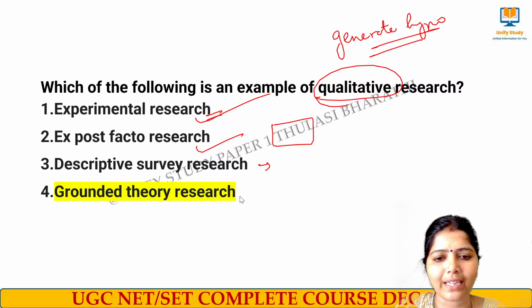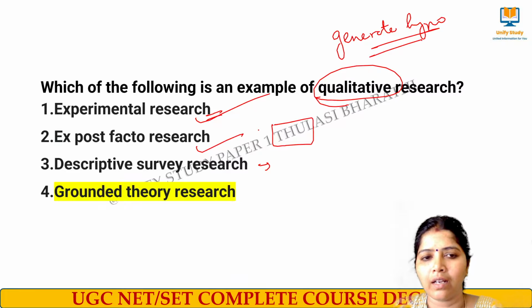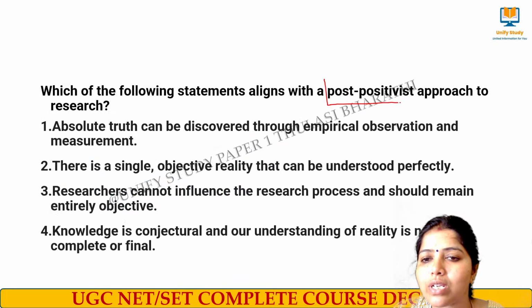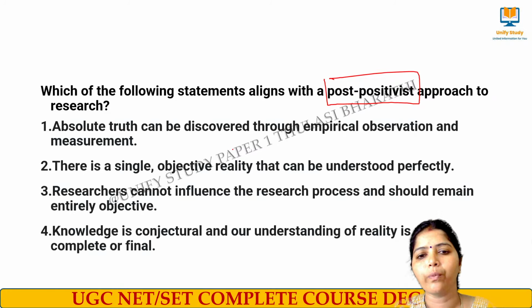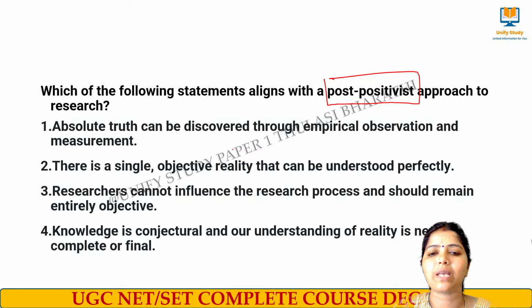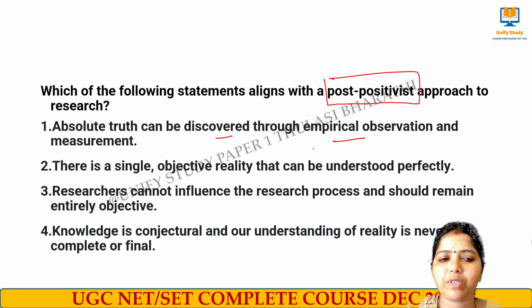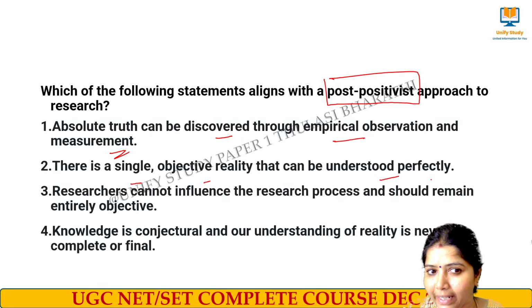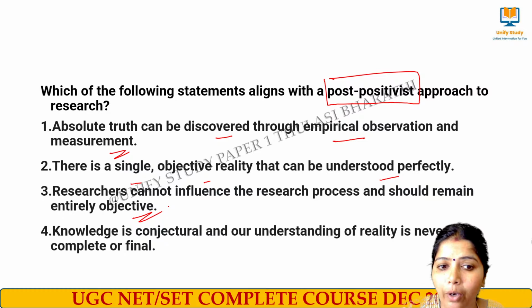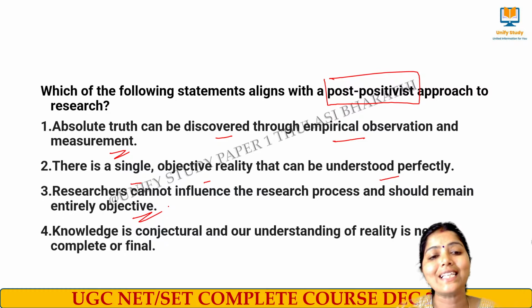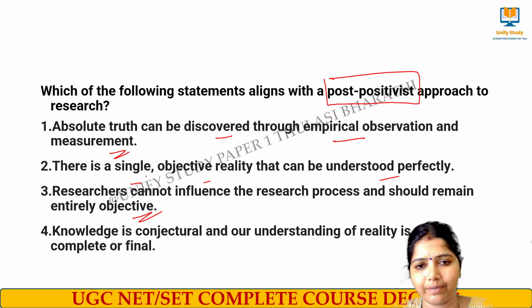Read it carefully and then do this question. Which of the following aligns with the post-positivist approach to research? Absolute truth can be discovered through empirical observation and measurement. There is a single objective reality that could be understood perfectly. Researchers cannot influence the research process and should remain entirely objective. Our knowledge is conjectural and our understanding of reality is never complete or final.